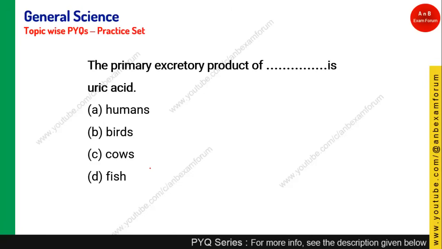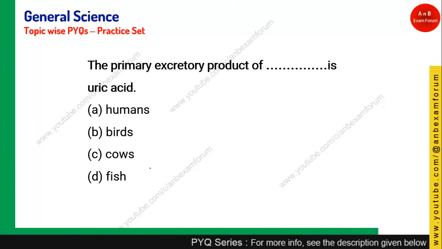So the first question: the primary excretory product of dash is uric acid. Uric acid is one of the metabolic wastes. Humans also excrete uric acid but in very small quantity, but the question is about the primary excretory product. It is birds whose primary excretory product is uric acid.